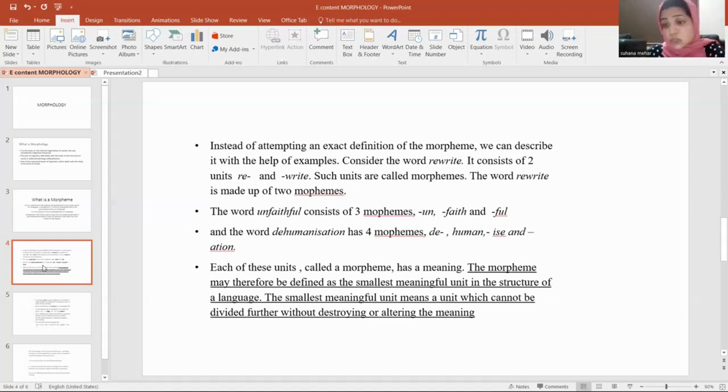So each of these units is called a morpheme, and it has a meaning too. So the morpheme may be easily defined as the smallest meaningful unit in the structure of a language. Okay, and this cannot be divided. This cannot be further divided without destroying its meaning.